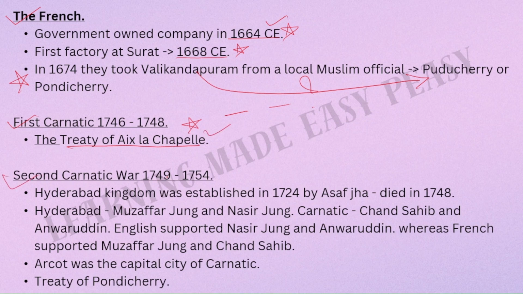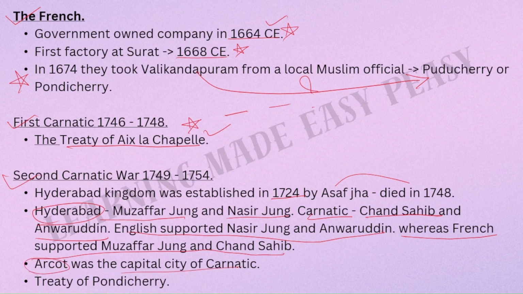Then we have the Second Carnatic War. It happened from 1749 to 1754. Hyderabad Kingdom was established in 1724 by Asaf Jah, and Asaf Jah died in 1748. In Hyderabad, there was an internal conflict between Muzaffar Jung and Nasir Jung for the throne of the Nizam. In Carnatic, in the same way, there was an internal conflict between Chand Sahib and Anwaruddin. English supported Nasir Jung and Anwaruddin, whereas the French supported Muzaffar Jung and Chand Sahib.